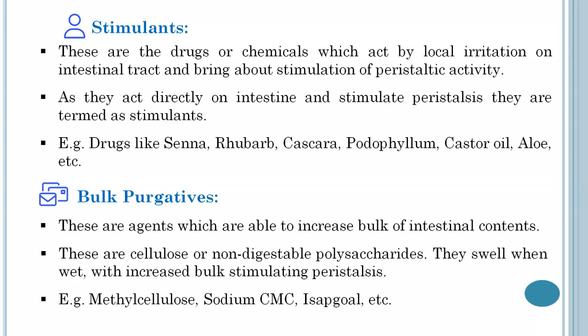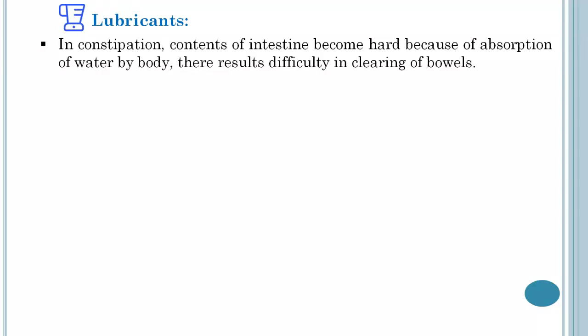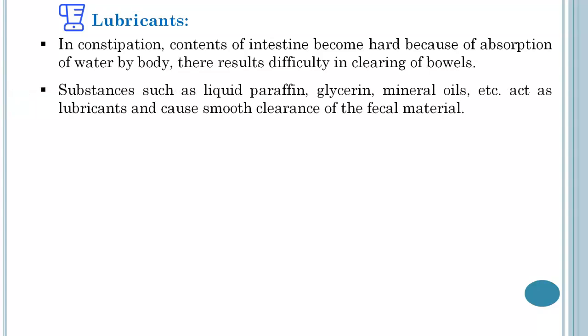So now next is about the lubricants. So in constipation, contents of intestine become hard because of absorption of water by body. There results difficulty in cleaning of bowels. Substances such as liquid paraffin, glycerin, mineral oils act as lubricants and cause smooth clearance of the fecal material.